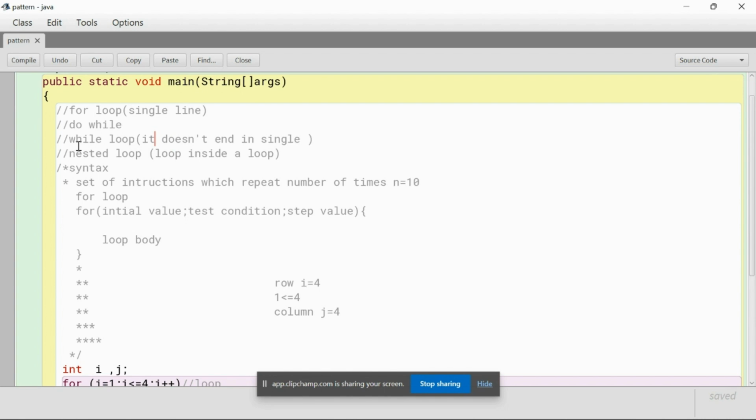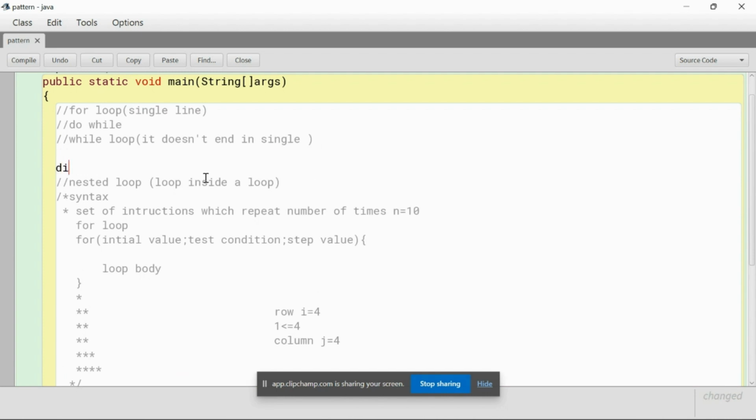There are different ways of using the for loop, or any loop. There are so many different ways. One way to use it is called a nested loop. A nested loop is a loop inside a loop. It's not a different type of loop, it's a different way of using it. The one way I'm showing is the nested loop.